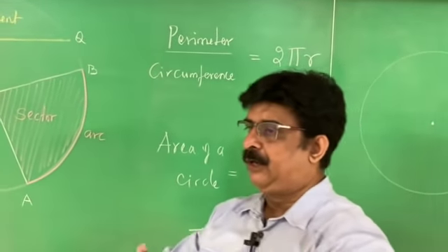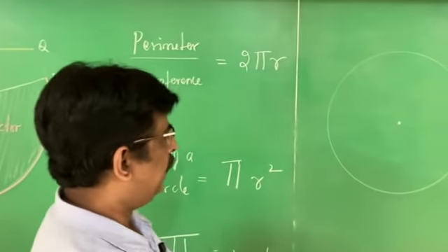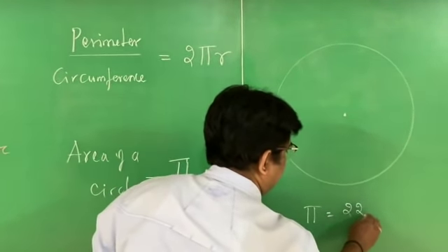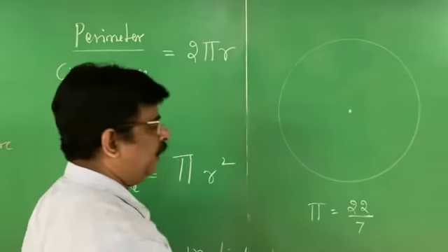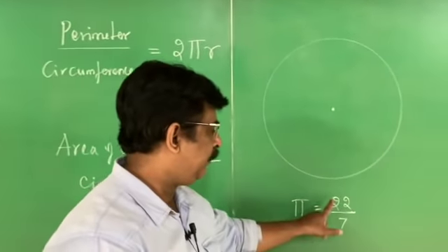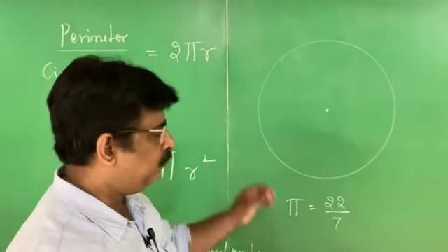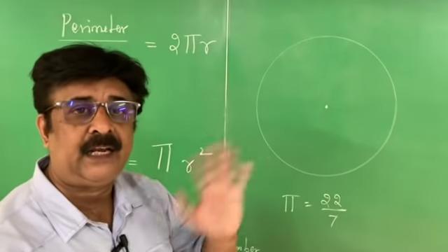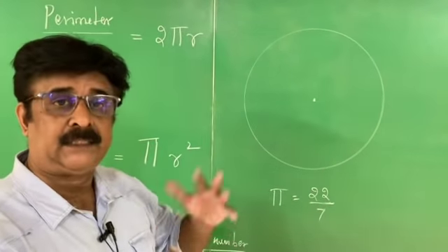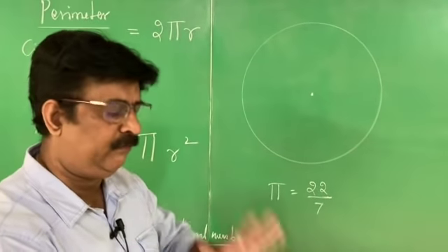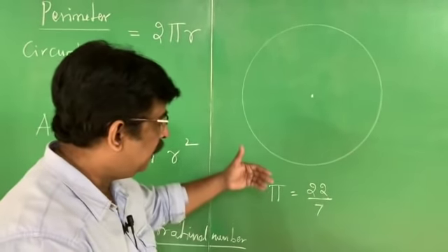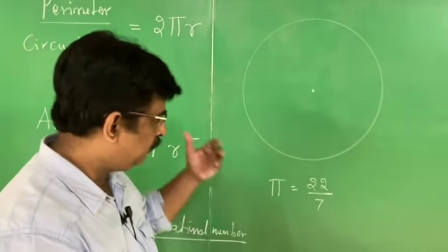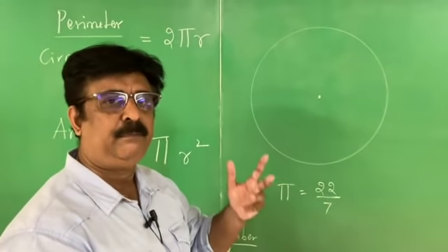In your previous classes you studied that pi is equal to 22 by 7. Now remember, children, the actual value of pi is not 22 by 7. 22 by 7 is an approximate value of pi. It is not the real value of pi. Pi is an irrational number. There is no exact value of pi that man has been able to identify. Even supercomputers are unable to identify the actual value of pi.